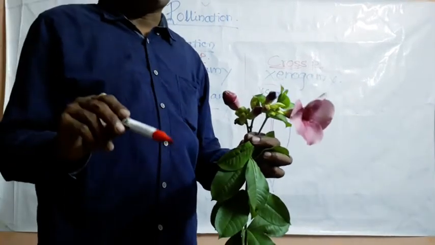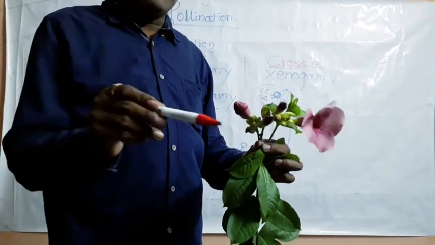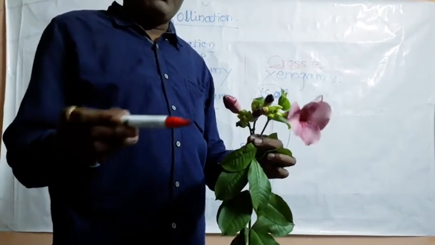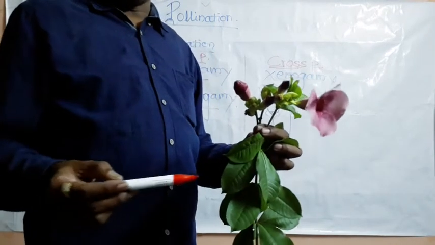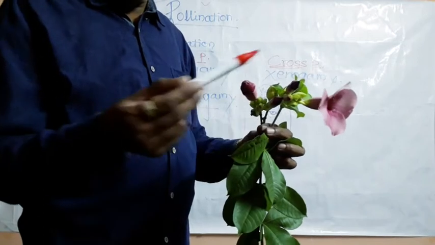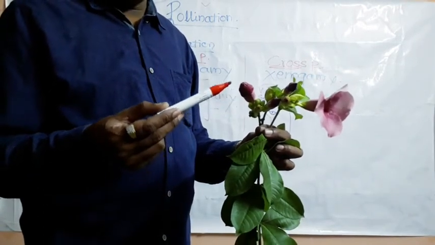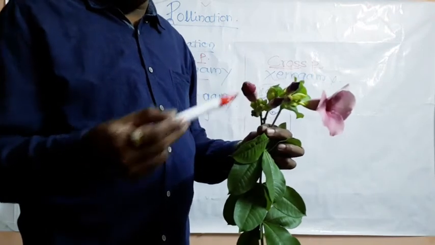Such pollination is observed in case of the cucurbita or any cucurbitaceae member. Some male flowers are there, some female flowers are there. So, the pollen from the anthers of the male flower can be transferred to the stigma of the female flower. But that another flower is located on the same plant body.